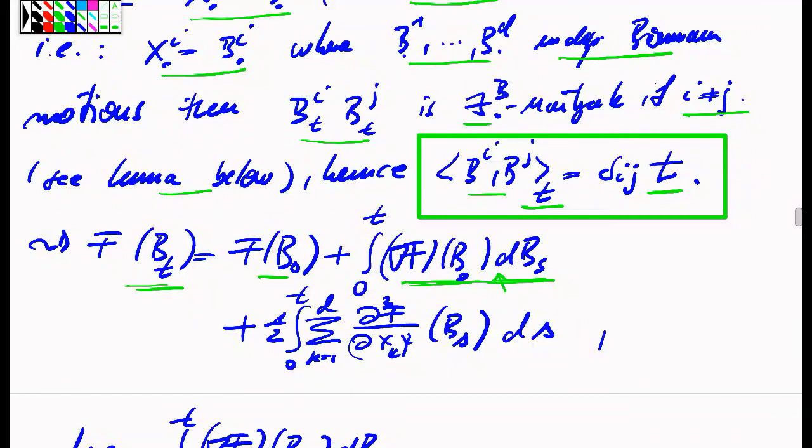This is an integration in the sense of a stochastic integral. We had invested a lot of time to understand this. And then I need to